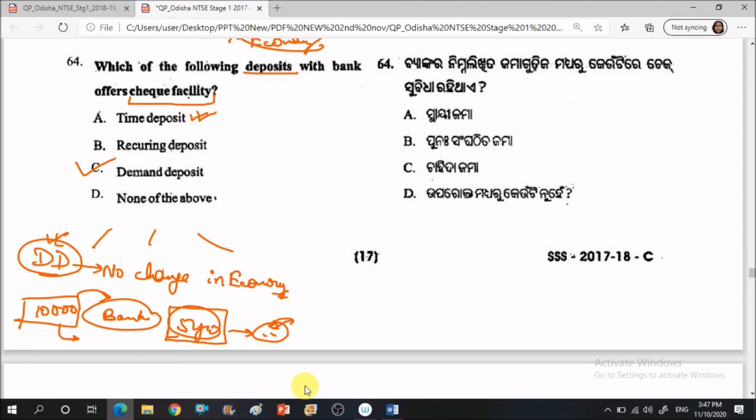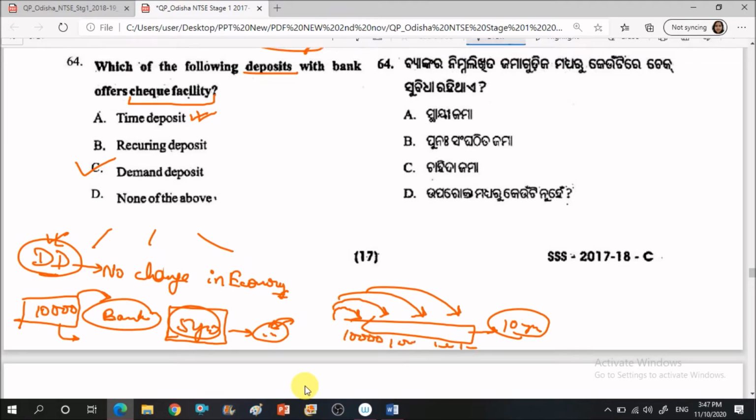Similarly, RD means recurring deposit. From my salary, I'm depositing 10,000 rupees every month to a bank account, and it is locked in for 10 years. Every month I'm giving 10,000, 10,000, 10,000, and for 10 years I'm depositing it. After 10 years or so I will be able to withdraw it, but not at my own demand or at my own ease. That kind of thing is called the RD. And then the demand deposit I just explained.